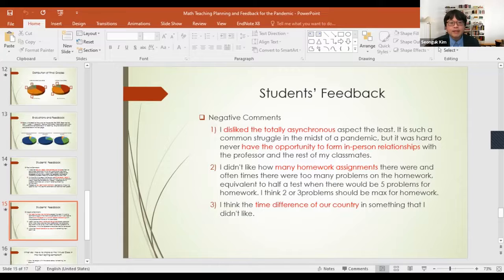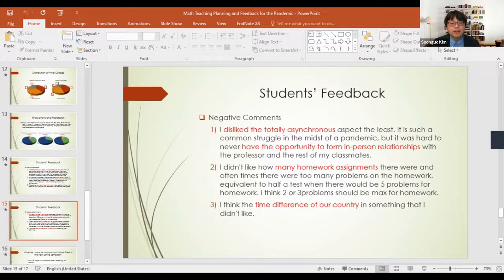The second one is that some of them dislike the many homework assignments. As I told you, each day they should complete some homework. In that case, some students think it is a very big burden, but I don't think so.